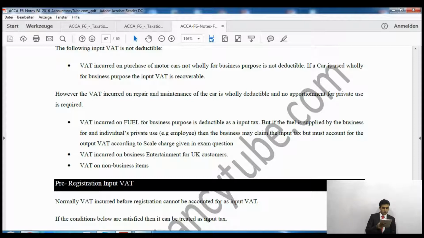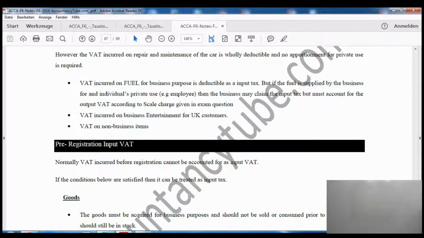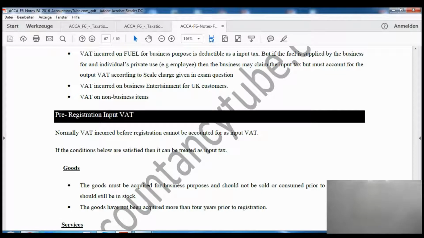However, the VAT incurred on repair and maintenance of the car is wholly deductible, and no apportionment for private use is required. So if the car is used for private use and you have done any repair or maintenance, then the whole amount is recoverable. VAT incurred on fuel for business purposes is deductible as input tax, but if the fuel is supplied by the business for an individual's private use, then the business may claim input tax but must account for output tax according to the scale chart given in the exam question.